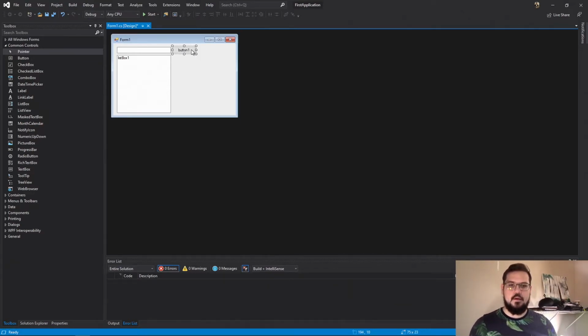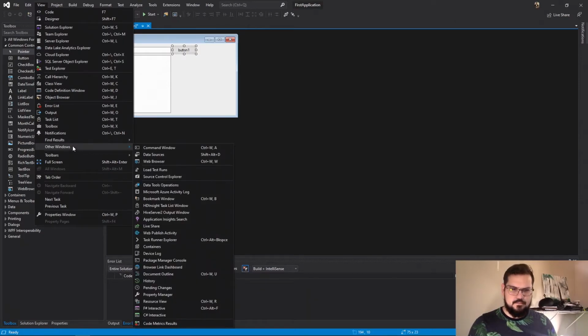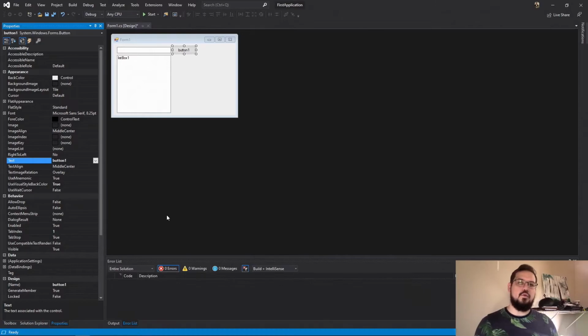That's fine. Click on the control that you want to edit the properties of, and if you don't have the properties pane open, you go to View, and where is it? Control S is one I'm familiar with. It might be in here. Like I said, I don't normally... Oh, there's properties window. Control W P is how I usually open this. I'm really big on the shortcuts that are used in this program because it saves you so much time, as it will with pretty much any program you use on a regular basis.